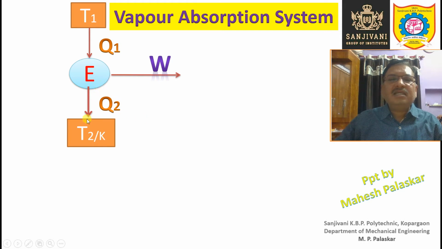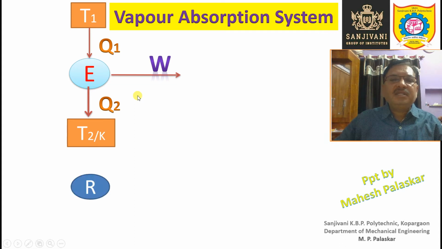And this heat is rejected to the low temperature reservoir which is at a lower temperature, say T2. Now this low temperature reservoir is nothing but the atmosphere, the environment. So this is the heat engine, we know, right?